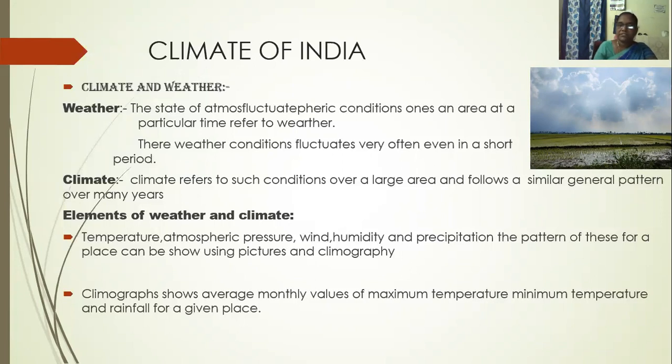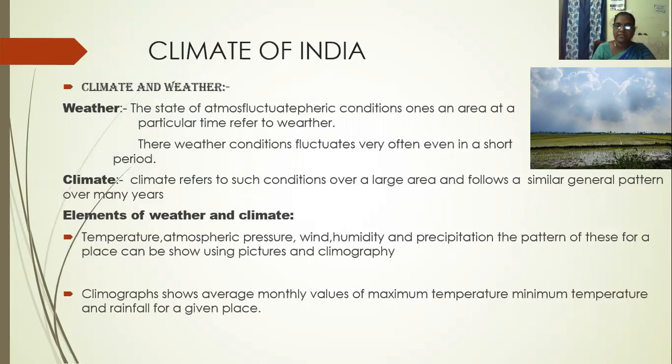Weather conditions that vary in a short period are called weather. Climate refers to such conditions over a large area, following a similar general pattern over many years. For the long time, it's called climate. For a short period, it's called weather.